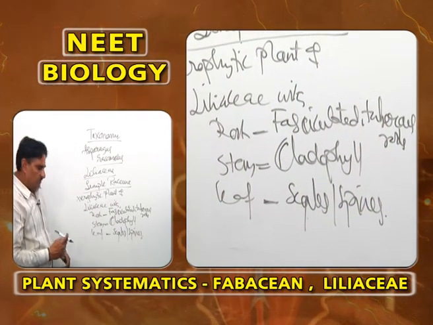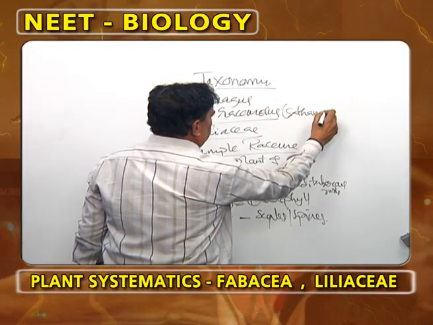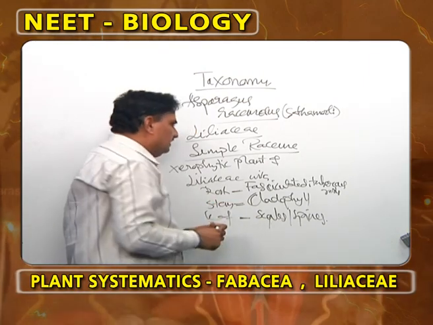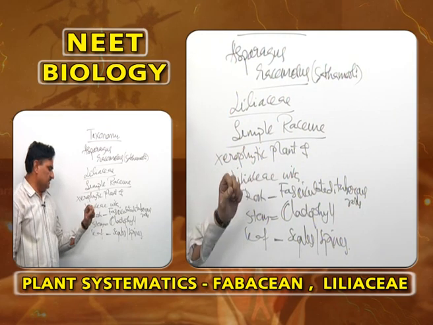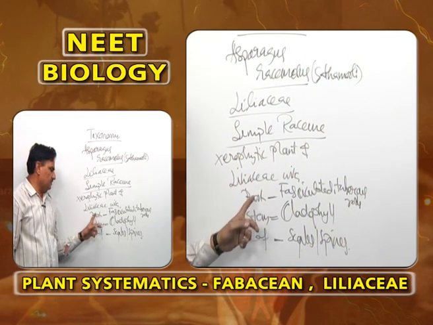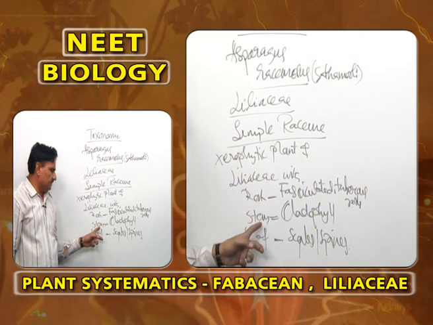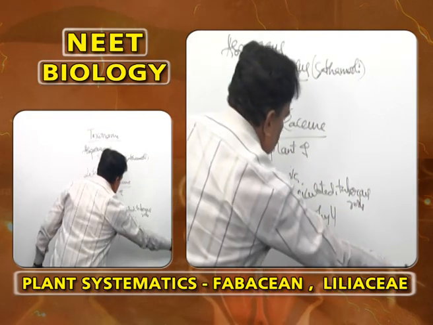Asparagus racemosus is commonly called Shatamuli. This Shatamuli plant, belonging to Liliaceae, is known for simple raceme inflorescence. Another feature is that it is a xerophytic plant with root, stem, leaf modifications: root becomes fasciculated roots, stem becomes cladophylls or cladodes, and leaf becomes scales and spines.